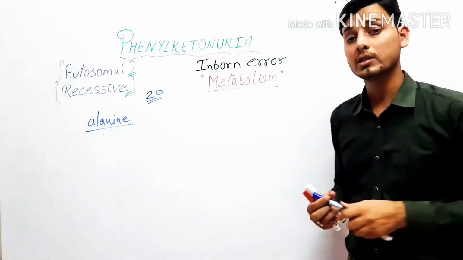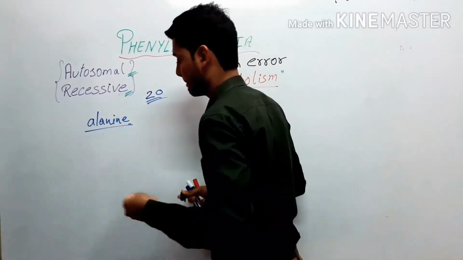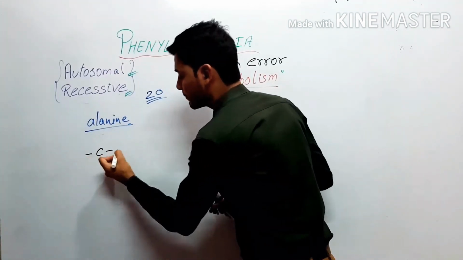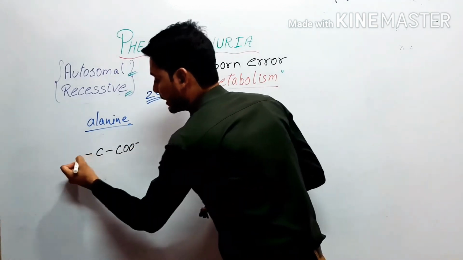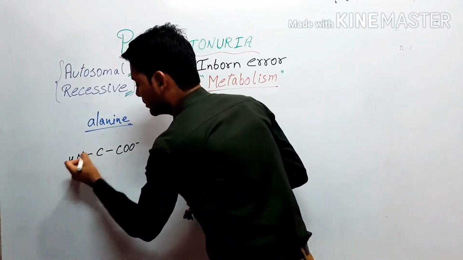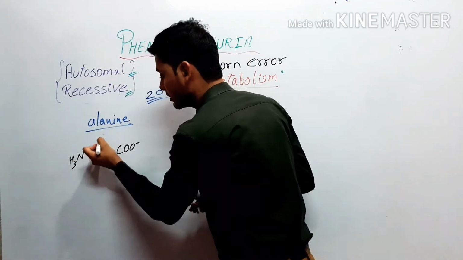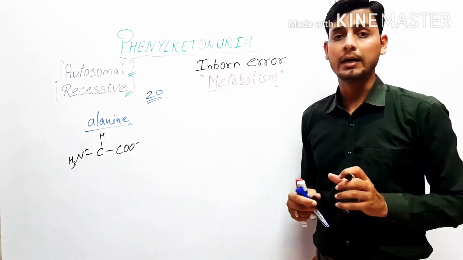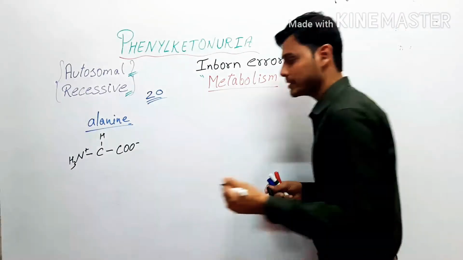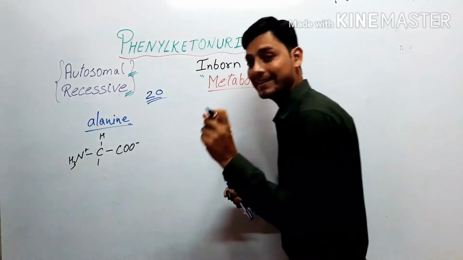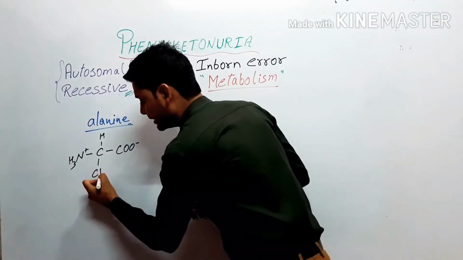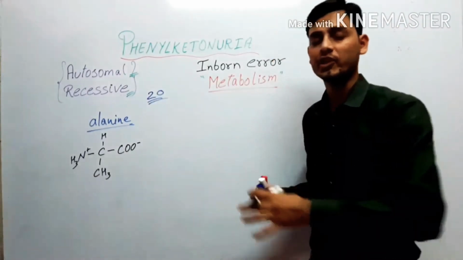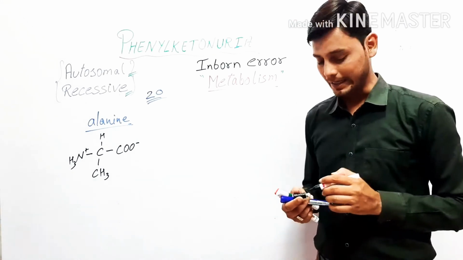The structure of this amino acid, the general structure we can draw: negative, NH3 positive and one hydrogen. This is the general structure for most of the amino acids. In this, the side chain, that is the R group, is CH3. So this is the general structure of the amino acid alanine.